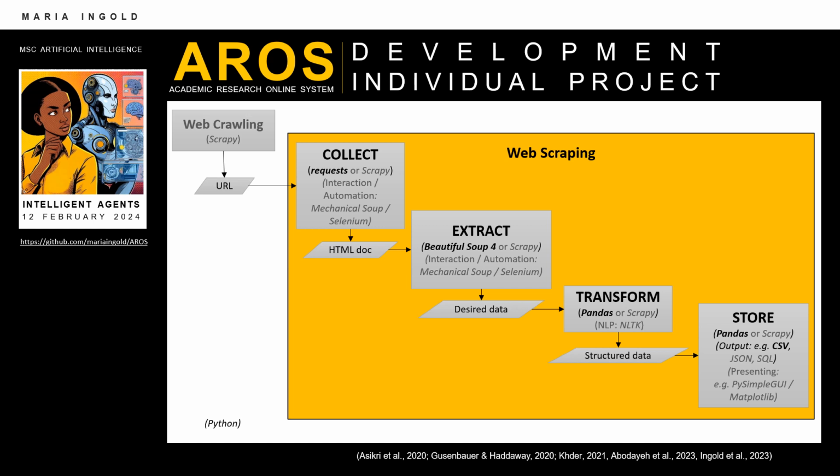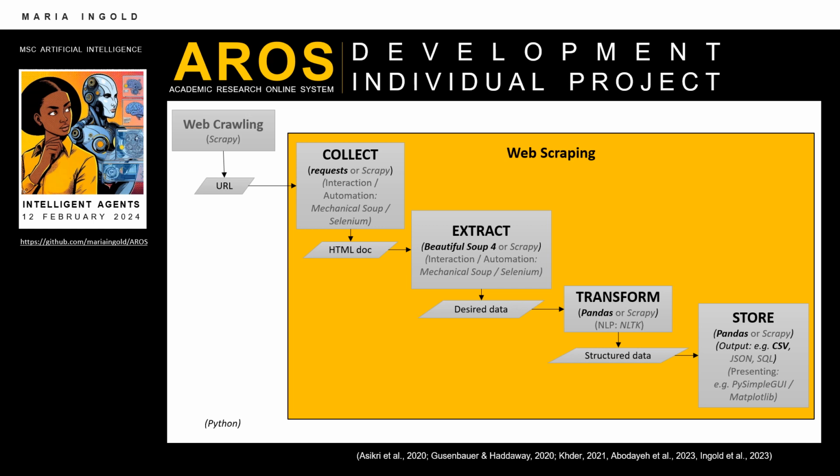Academic research requires what is known as robust evidence synthesis, which means comprehensive evidence has been gathered, but that data is spread across at least 28 search systems. Comprehensive requires searching all the research. Using a simple reflex agent, academic research online system AROS is a first step towards that.